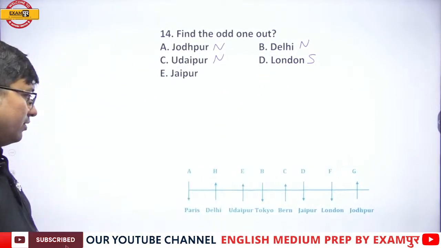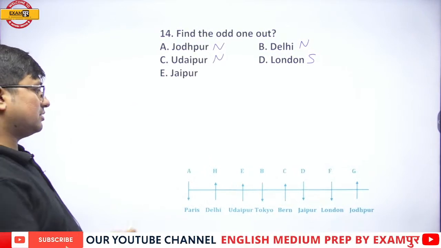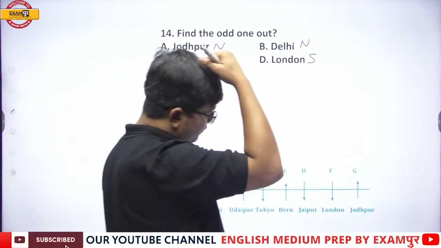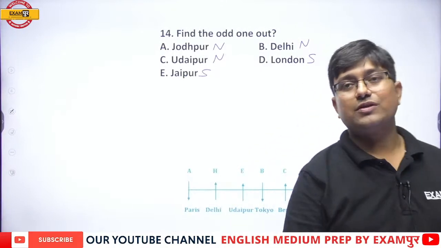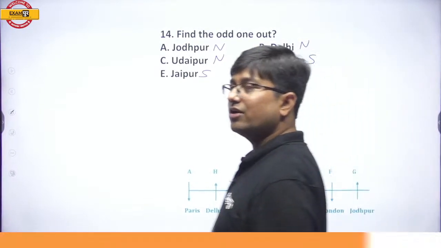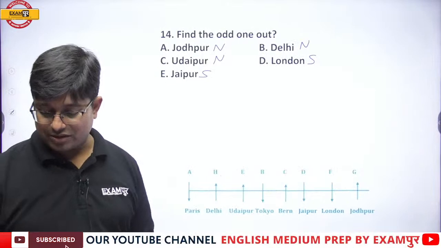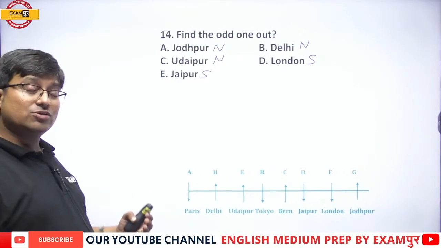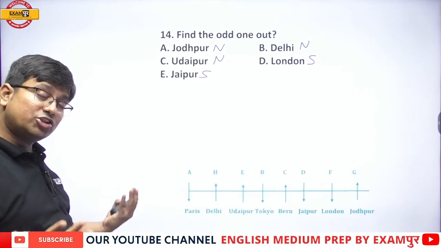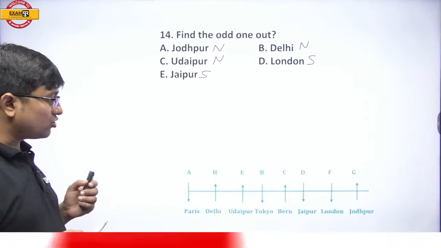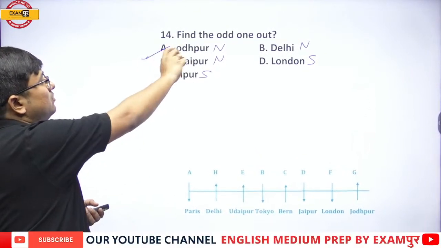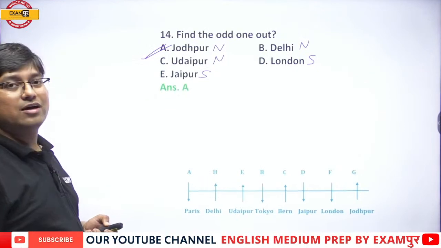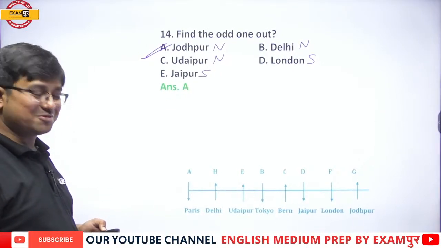Jaipur is also facing south. So now we cannot find the odd one out on the basis of north facing and south facing, because 3 north facing and 2 south facing are there. So now obviously we can find the odd one out on the basis of who is sitting at the corner, at that extreme end, or who is not. So Jodhpur is the only one among the given ones who is sitting at the extreme end, not others. Therefore it's the odd one out.